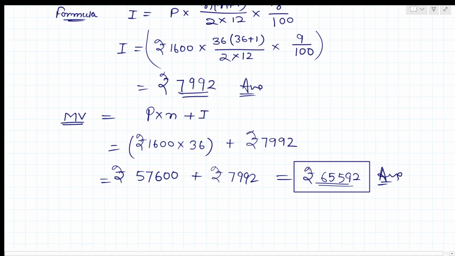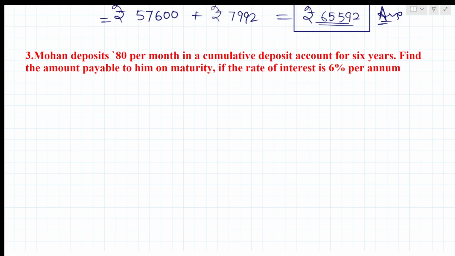He will get 65,592. So first we will calculate the interest and then we'll calculate the maturity value. So he is getting 65,592 with the interest of 7,992 for 3 years. Understood? So that was the last question.